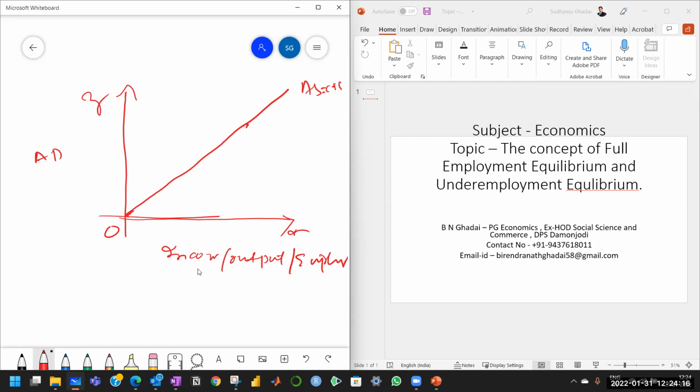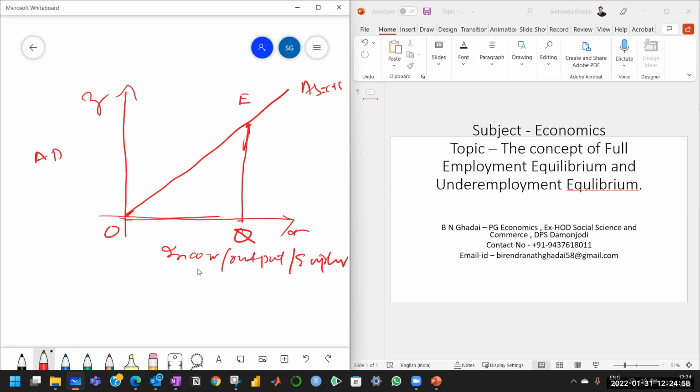Now, suppose OQ is the full employment output, and to achieve equilibrium at this level of output, please listen to me. Let us suppose in the economy the full employment income or full employment output is OQ, and to achieve equilibrium at this full employment output, which can be called full employment equilibrium, the required aggregate demand is EQ.